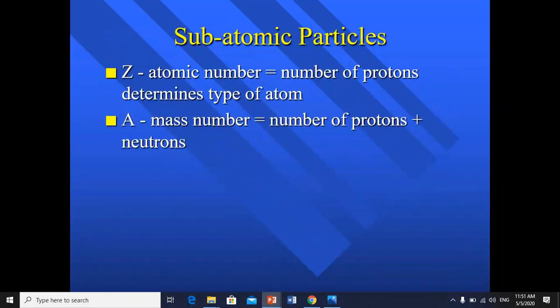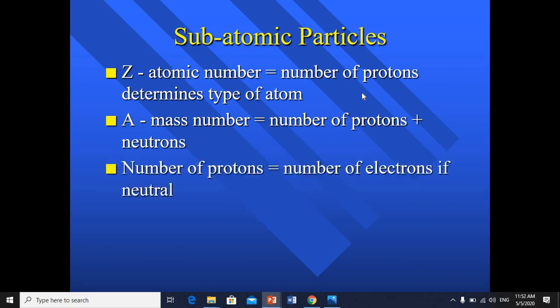If I'm referring to Z, the atomic number equals the number of protons and determines the type of element, and A is the mass number, which means the number of protons plus the neutrons. The number of protons equals the number of electrons if it's neutral, a normal atom.